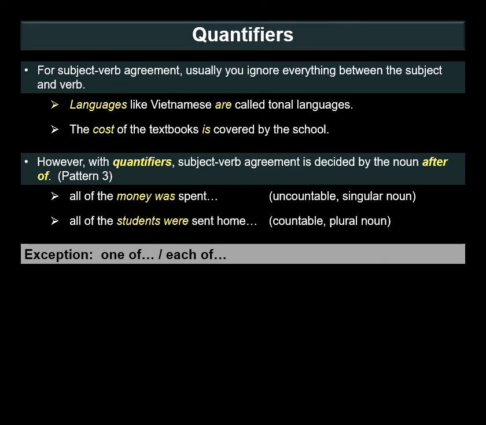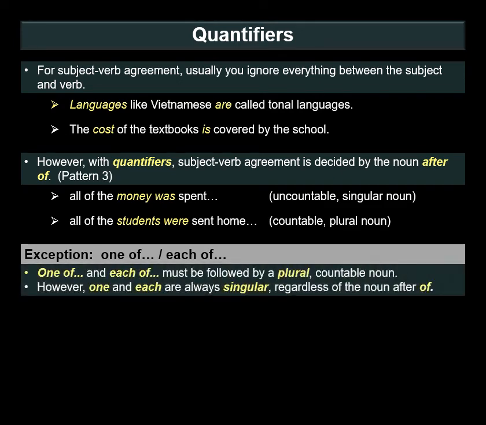There is an exception though. One of and each of. One of and each of must be followed by a plural countable noun. However, one and each are always singular, regardless of the noun after of. It doesn't matter. One and each are singular.